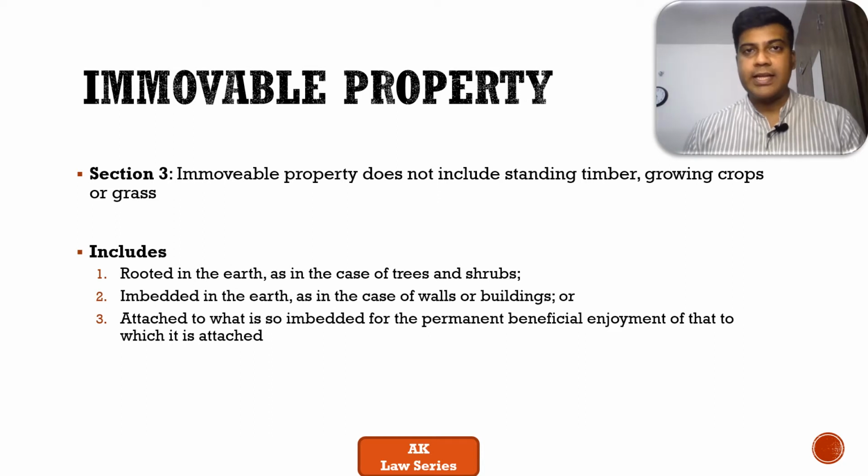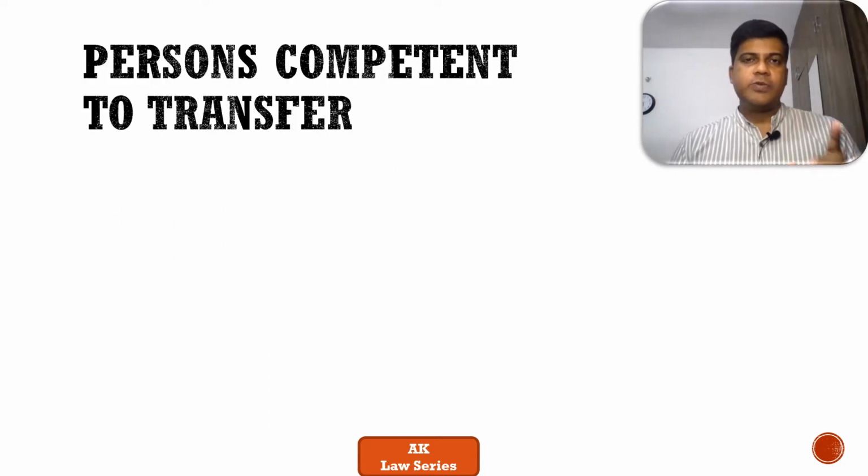Let's move on to the next slide. In our previous slides, we spoke about what TPA is. Then we understood the essentials of TPA. Then we moved on to understand what immovable property is. Now it's time for us to understand who can do the transfer, or persons competent to do the transfer.